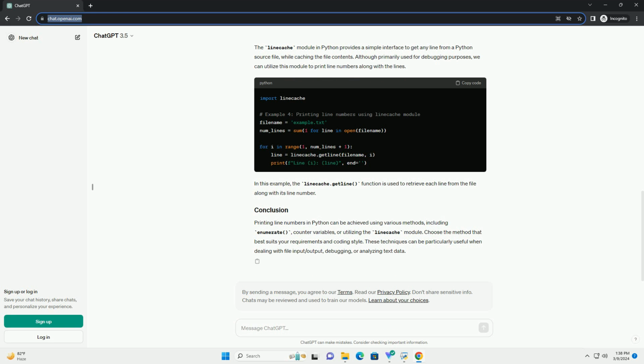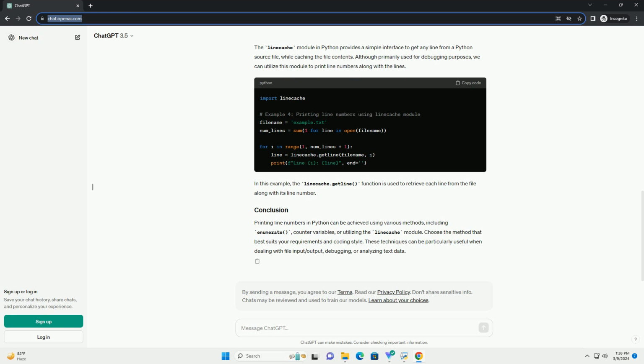The linecache module in Python provides a simple interface to get any line from a Python source file, while caching the file contents. Although primarily used for debugging purposes, we can utilize this module to print line numbers along with the lines. In this example, the linecache.getline function is used to retrieve each line from the file along with